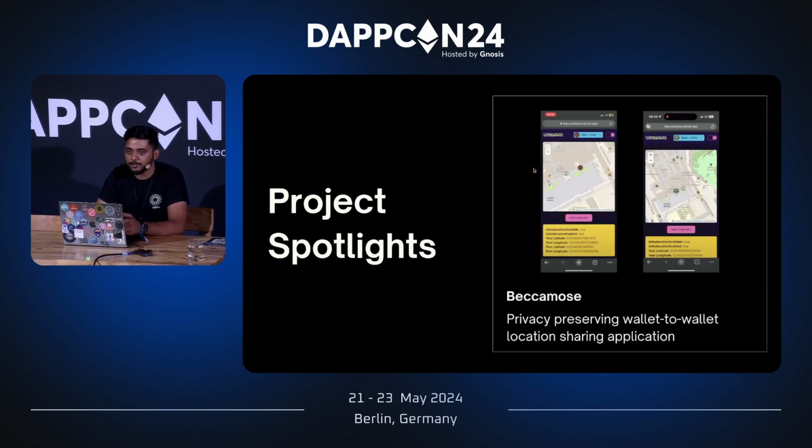And we also had Becamos, which was one of my personal favorites. It was from ETH Rome last year, and it basically implements privacy-preserving wallet-to-wallet location sharing. So right now with the location sharing options available in iOS or Android, the location is obviously shared with centralized entities like Apple location services or Google location services. So this particular application enables you to share locations peer-to-peer with the wallet of your choice. It was really sleek, and the application was pretty much production ready. So this was one of my favorites.